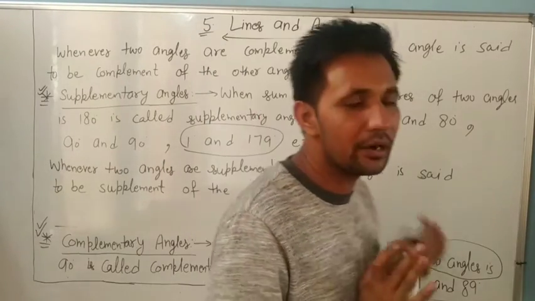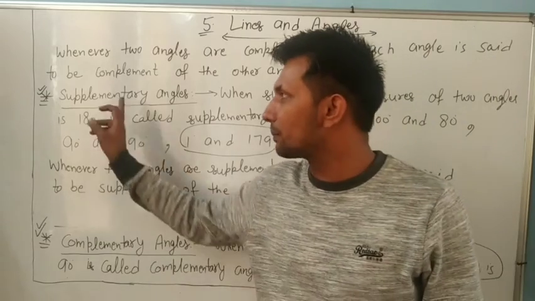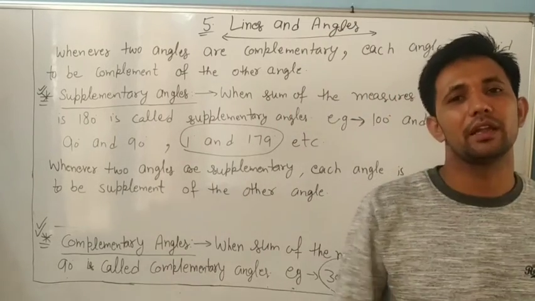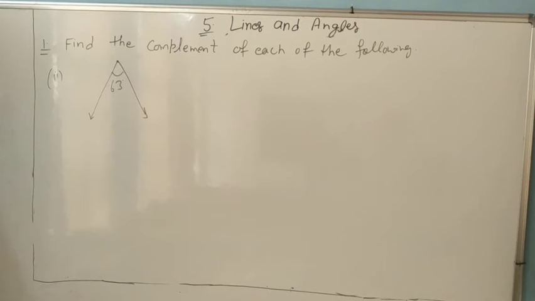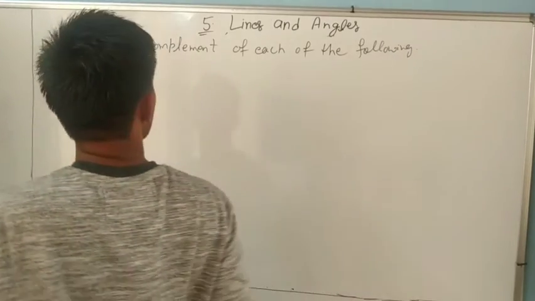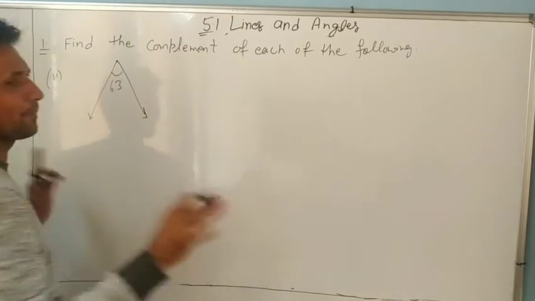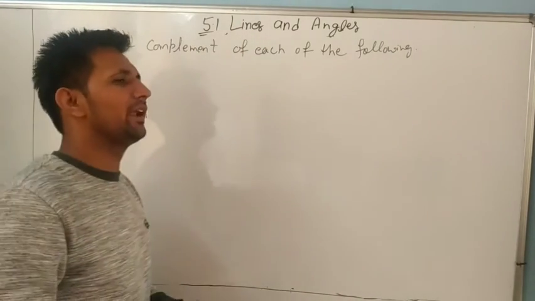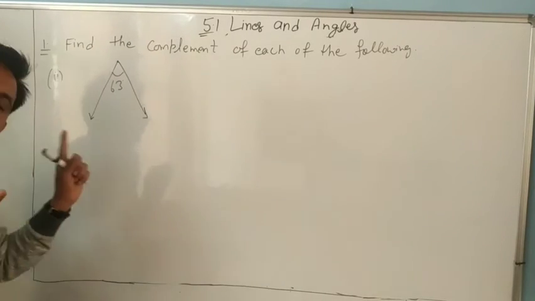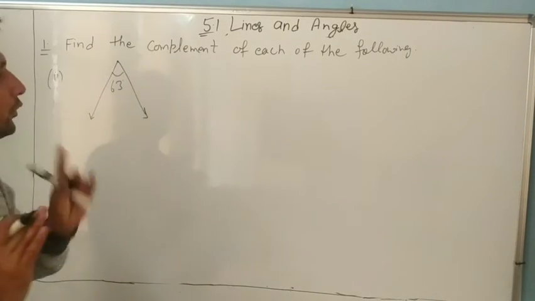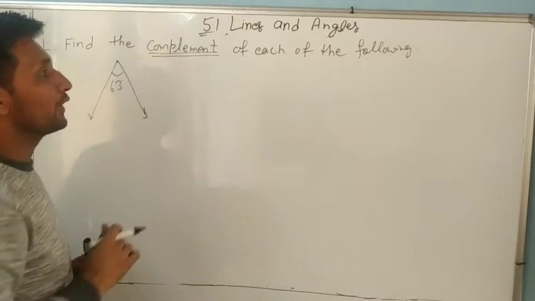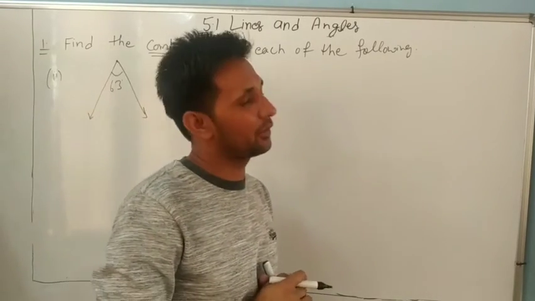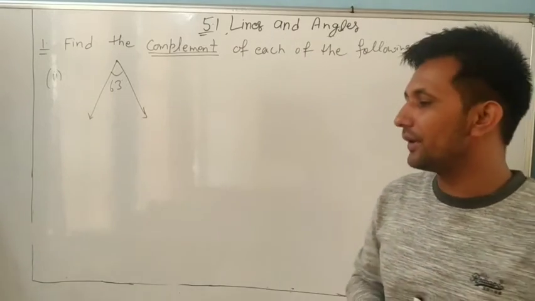Now we start our exercise. Complementary and supplementary angles are very important. Please note it down. Now dear, first question of the exercise, 5.1. It is very simple if you know what a complementary angle is and what a supplementary angle is. Only one part will be solved by me, and the other parts you will do yourself. Find the complement of each of the following angles.